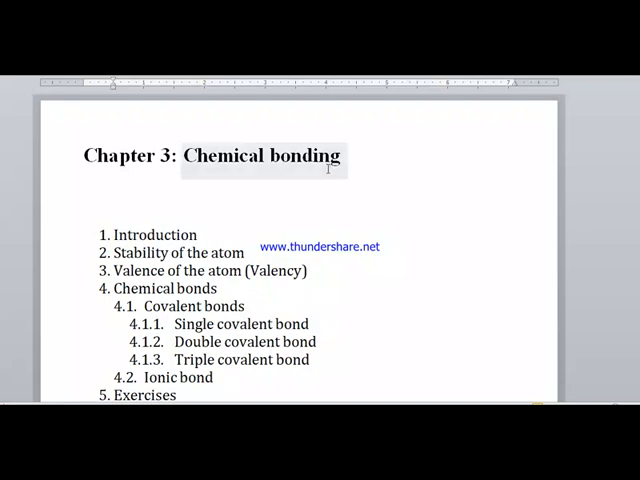Chapter 3 is talking about chemical bonding. In this chapter, we talk about the stability of atoms, how the atoms become stable. Also, we talk about the valence of atoms, and the different types of bonds that exist between the atoms, which are the covalent bonds and its three types, single, double, and triple. Then the second type of bond is the ionic bond, and the last part in this chapter is the exercises.